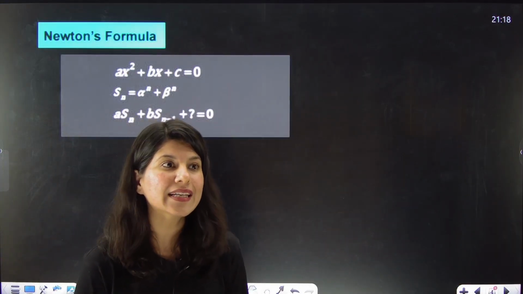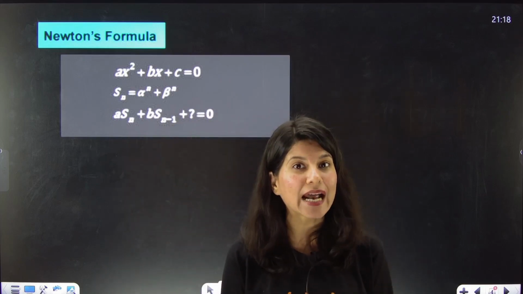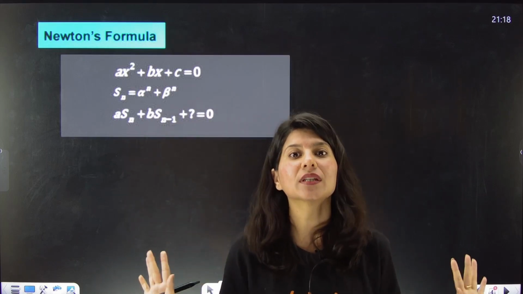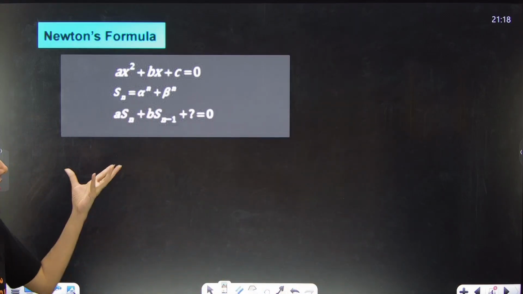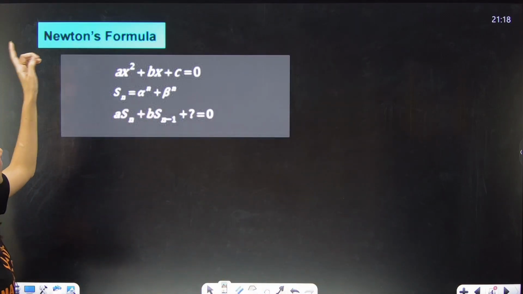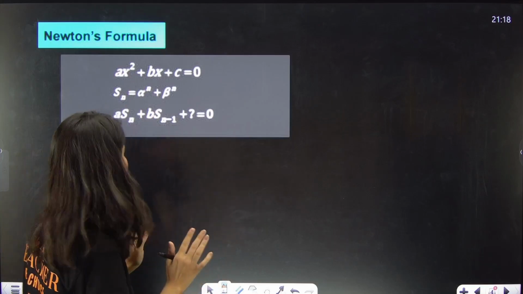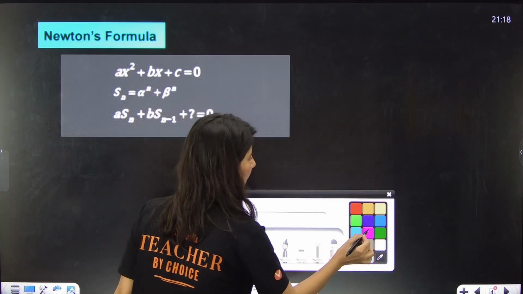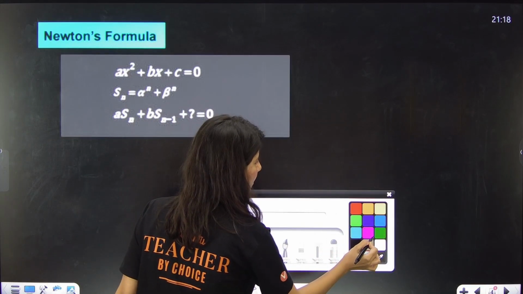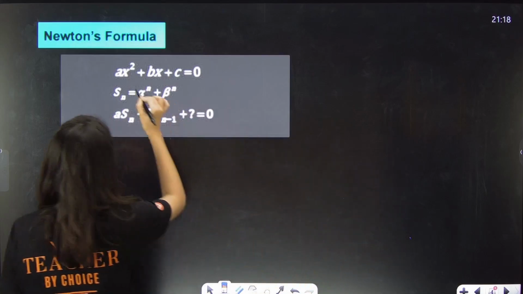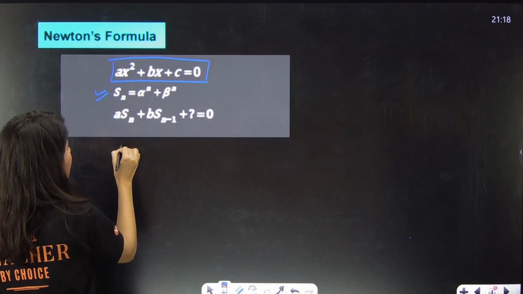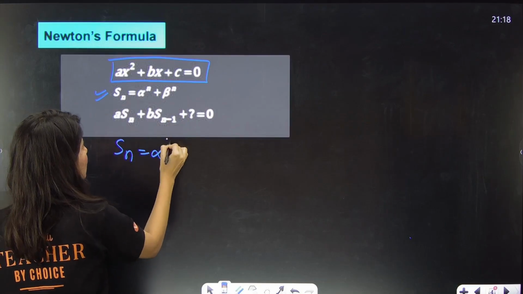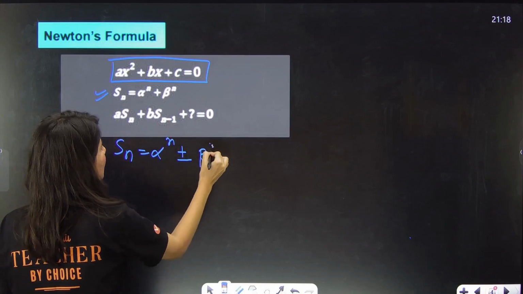Type number 1 is from the chapter quadratic equation, based on Newton's formula. Let us understand what Newton's formula is. Suppose you have a quadratic equation ax square plus bx plus c, and there is some expression Sn which is alpha raised to power n plus beta raised to power n.